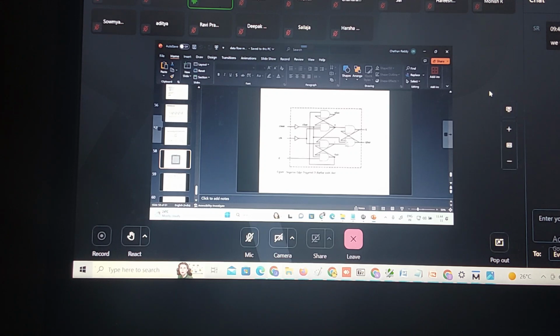Until the next negative edge comes. In terms of your master-slave combination, the complete master-slave combination uses 9 gates, including a 3 input NAND gate and 2 input NAND gates. Look at this edge triggering flip-flop. How many gates am I using? 1, 2, 3, 4, 5, 6, 7, 8 gates. And also it avoids the glitches. Edge triggering flip-flops avoid the glitches.